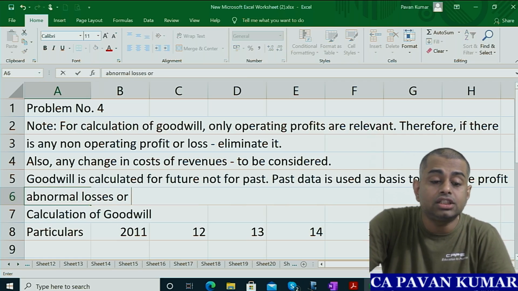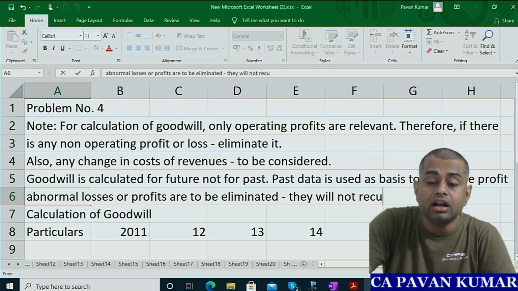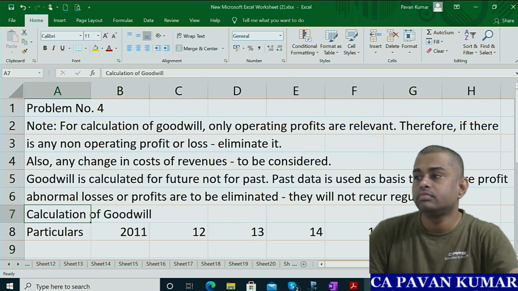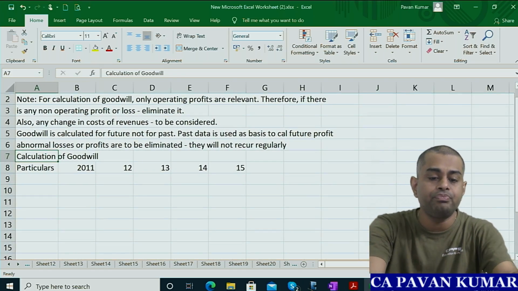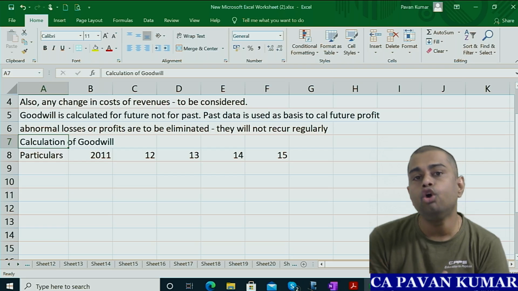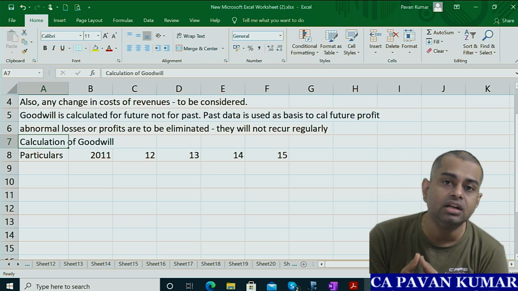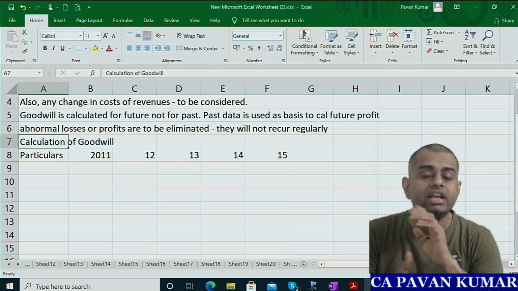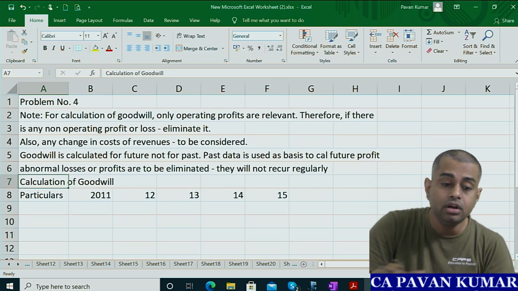Point number 4, abnormal losses or profits are to be eliminated. Why? Because they will not recur regularly. So if there is some labor strike and because of the labor strike you lost 20,000, will it happen every year? No, it happened once in 5 years, once in a business cycle, or sometimes it happens. That doesn't mean you need to consider it every year. So you need to make these adjustments for calculation of goodwill.